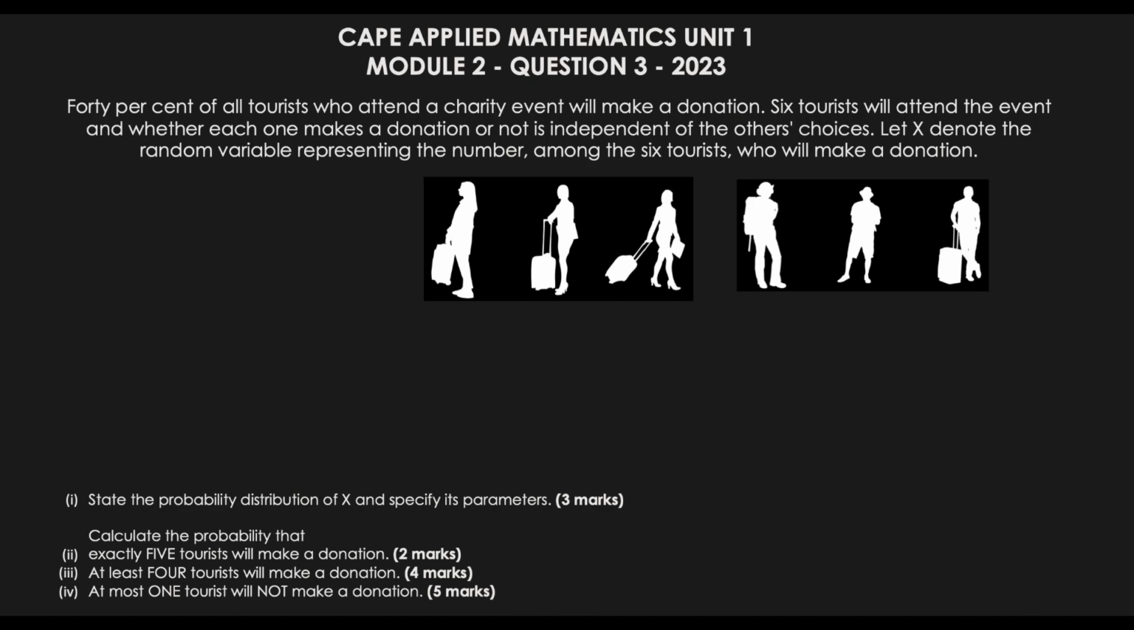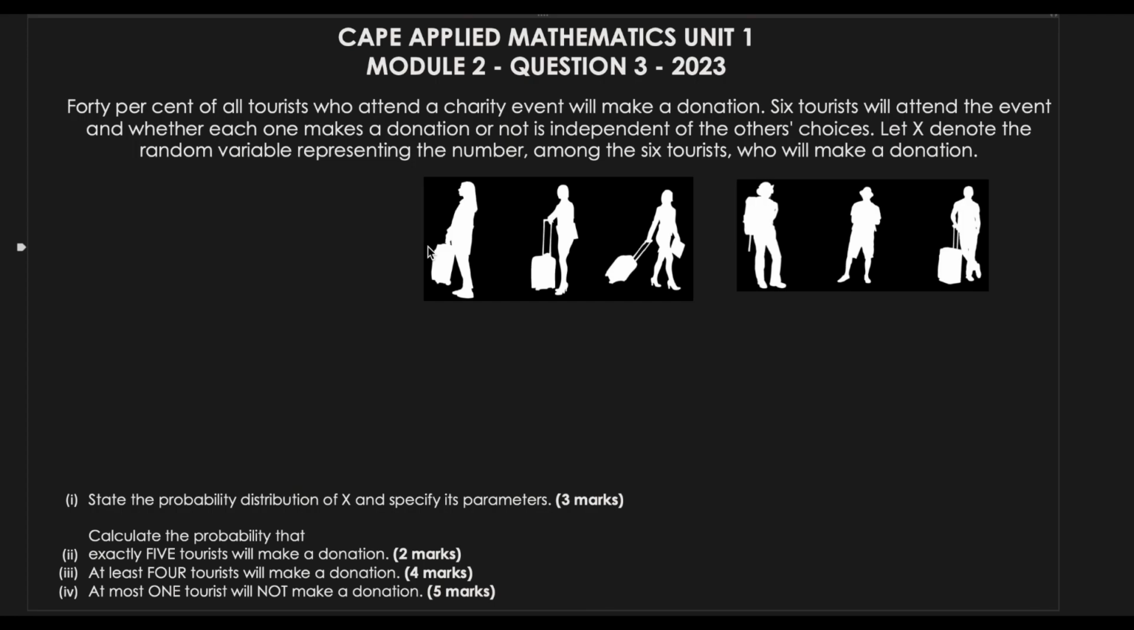Alright, so for this question, it says that 40% of all tourists who attend a charity event will make a donation. 6 tourists will attend the event, and whether each one makes a donation or not is independent of the other's choices. Let X denote the random variable representing the number among the 6 tourists who will make a donation. So as you can see here, we have our 6 random tourists. Each of them has the potential to make a donation, and we have a 40% chance that these tourists who attend will make a donation.